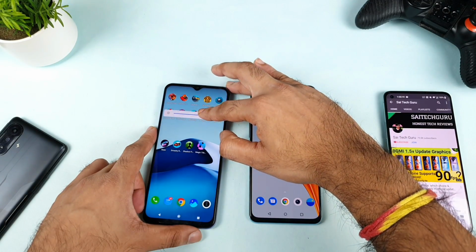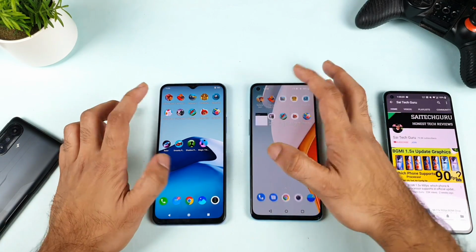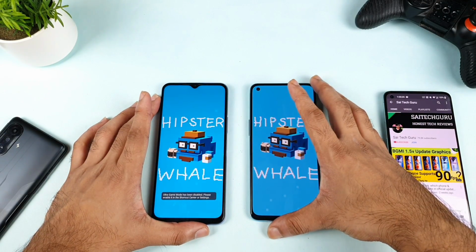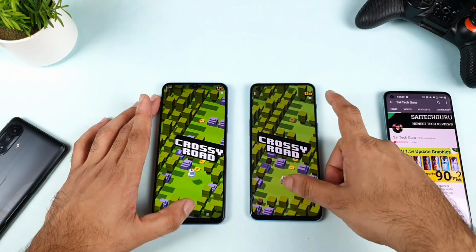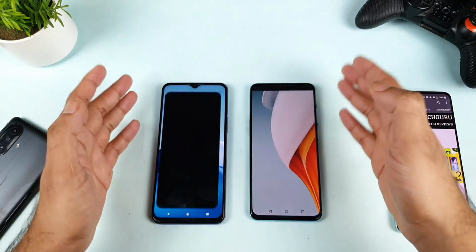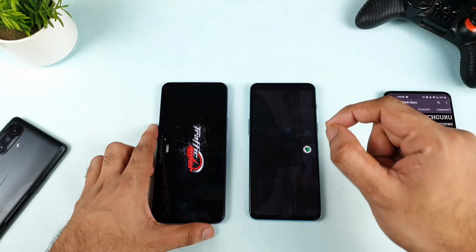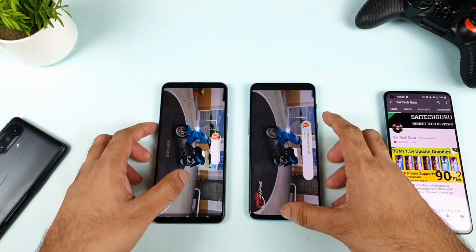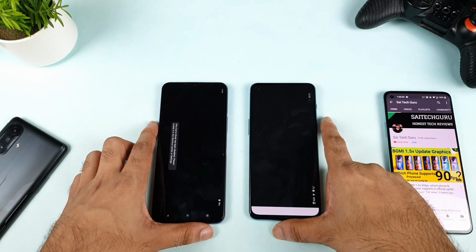I'm trying to increase the brightness a little bit so you can actually see it properly. Yes, so now the next game is Crossy Road. Let's see this game. As you can see, friends, the OnePlus Nord 2 is slightly faster in terms of opening games. Obviously the Dimensity 1200 processor is more powerful than the Snapdragon 768G, so at least this should be the improvement when compared with this mobile phone. Next is Hill Climb Racing. Let's see Hill Climb Racing.